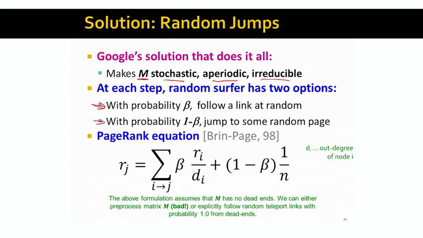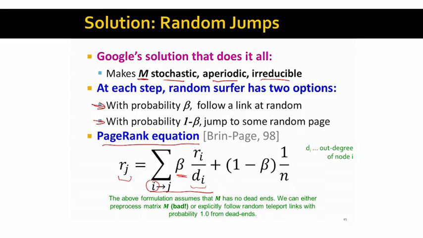Now this changes our PageRank equation. The score of node J can be computed as follows. The importance of node J is first the sum of the importances of all the nodes I that point to it, where R sub I is the probability that the random walker is at node I. Then we divide that by the out degree of I, as the probability that the random walker will actually traverse the link towards J. And this only happens with probability beta, because the random walker, when at node I, has to decide to actually follow a link.